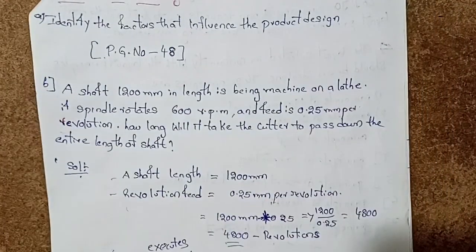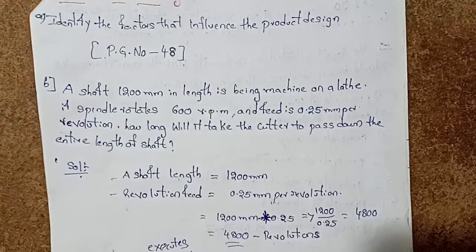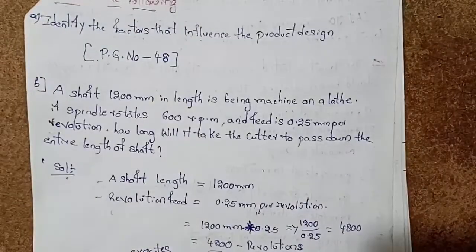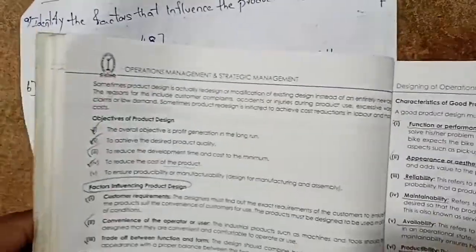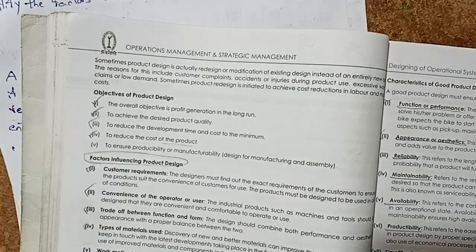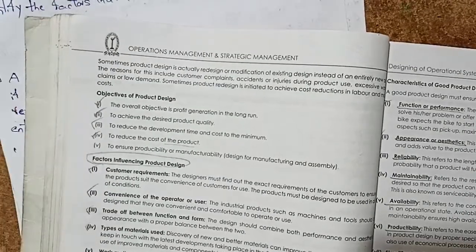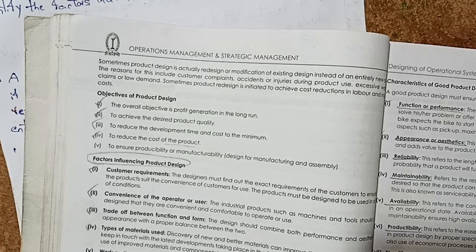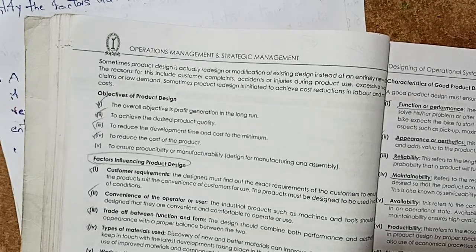That is the sequence for the question. We write the point headlines. The heading is factors influencing the product design. I repeat again, factors influencing the product design. Question number 8, Section 2. Answer the following. Identify the factors that influence the product design.